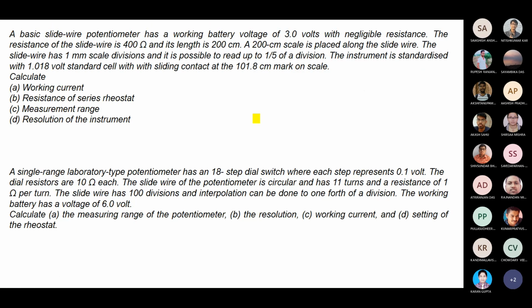After that, some very basic numerical problems are there. Note down the first numerical problem. It is written: a basic slide wire potentiometer has a working battery voltage of 3 volts. All of you please note down. It is given that the battery voltage is 3 volts with negligible resistance.